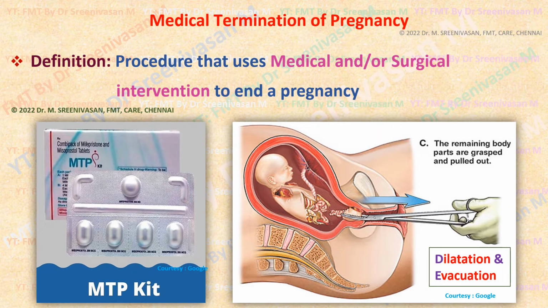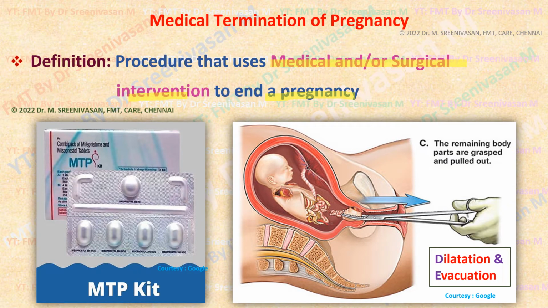Now, coming to medical termination of pregnancy, it is defined as the procedure that uses medical or surgical intervention, or sometimes medical as well as surgical methods, to terminate the pregnancy. In the initial weeks of pregnancy, up to 9 weeks, generally MTP pills, hormonal pills, will induce abortion.